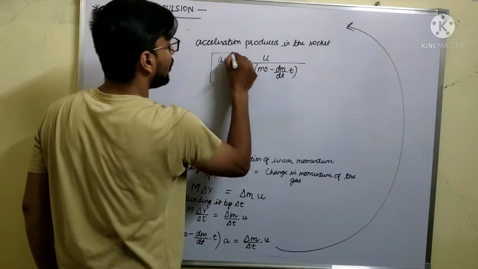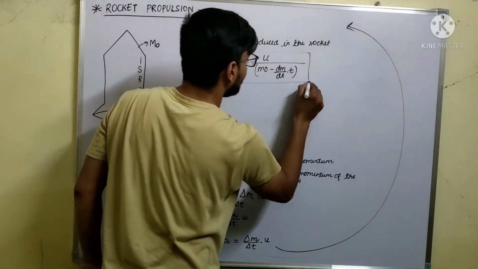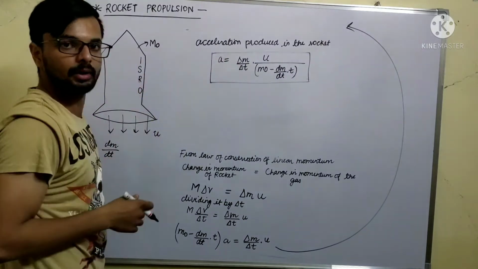So this is the formula for acceleration that is produced in the rocket.